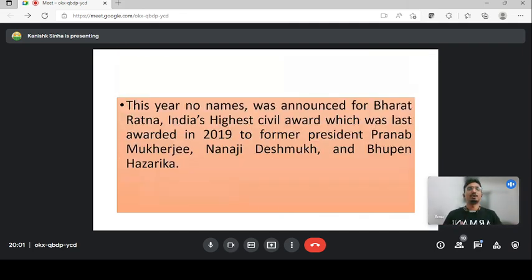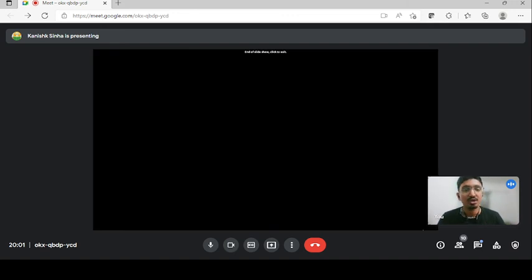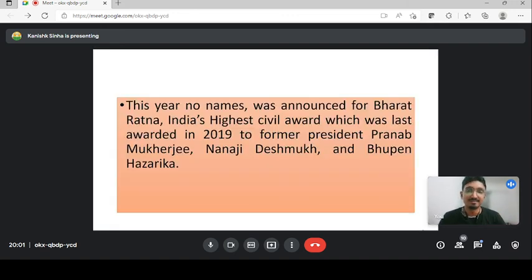Now the last slide talks about this year, that is 2022, we did not have any Bharat Ratna recipient. The last Bharat Ratna was given in 2019 to Pranab Mukherjee, Nanaji Deshmukh and Bhupen Hazarika. Pranab Mukherjee, our president, and Nanaji Deshmukh and Bhupen Hazarika for art and music. This is also very important because after 2019, no Bharat Ratna has been awarded, not even in 2022. Previous slide. So you have to remember that Pranab Mukherjee, Nanaji Deshmukh, and Bhupen Hazarika are the last recipients.